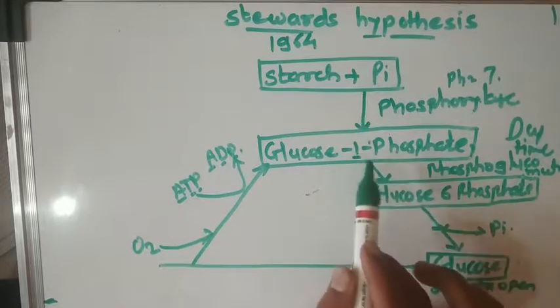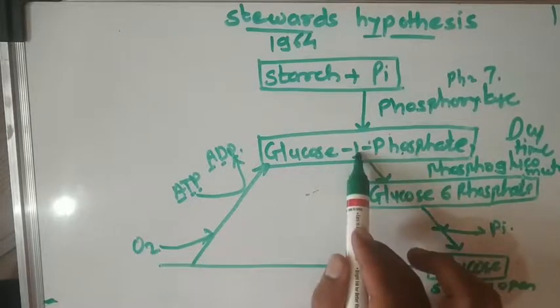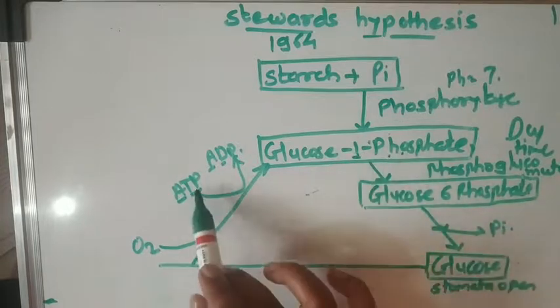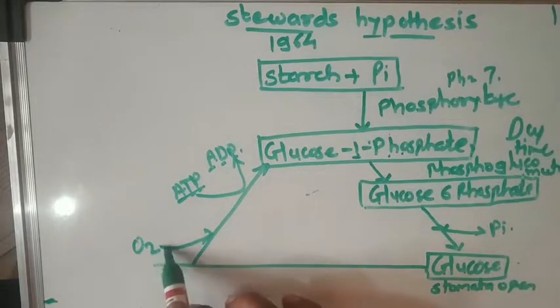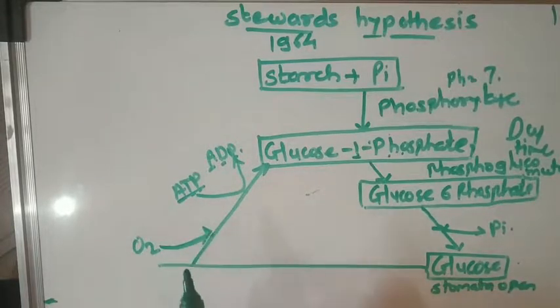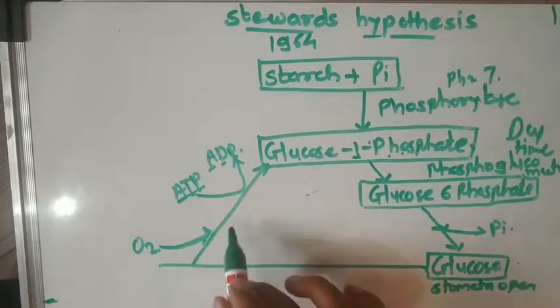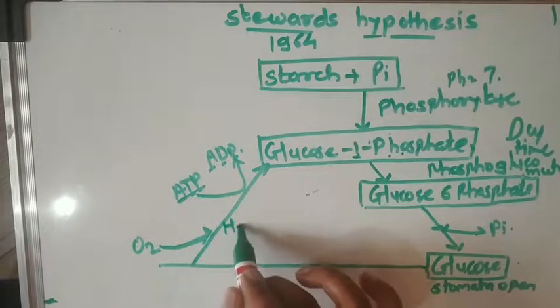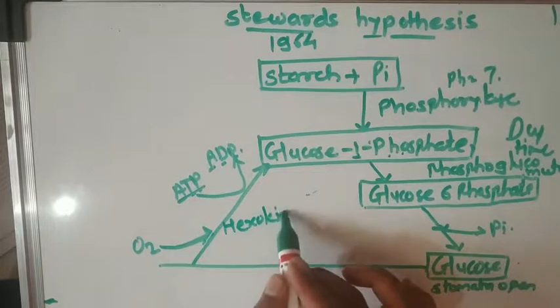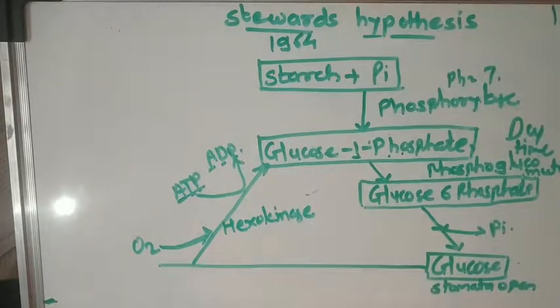So here is the 1, meaning one phosphate group, and that one phosphate comes from the ATP. When respiration takes place, only at that time can energy be used. This O2 is further used here. At the same time, an enzyme is required here, and that enzyme is hexokinase. In this way, glucose is converted into glucose 1-phosphate.